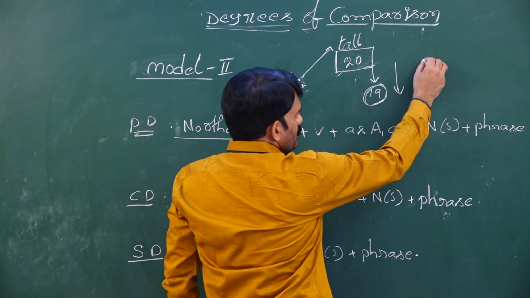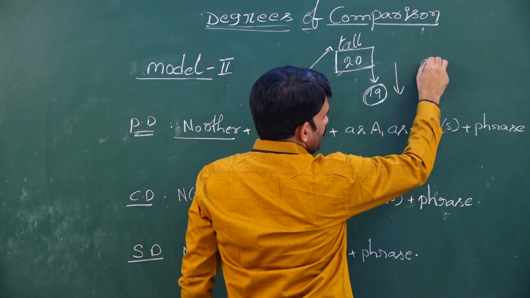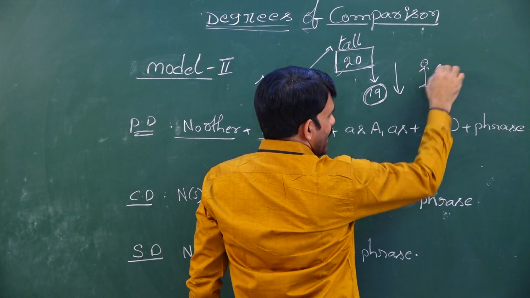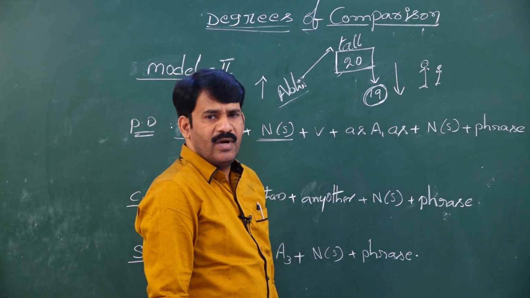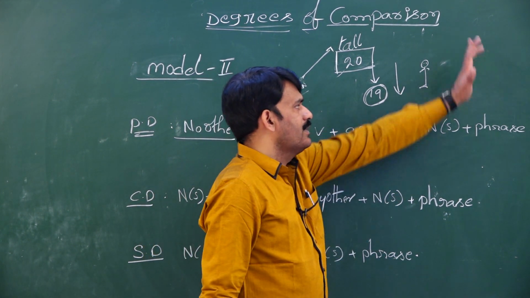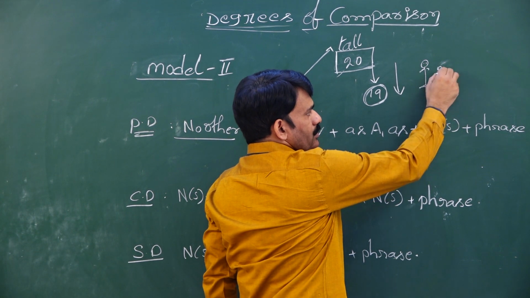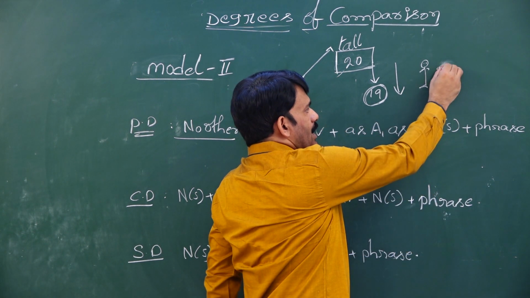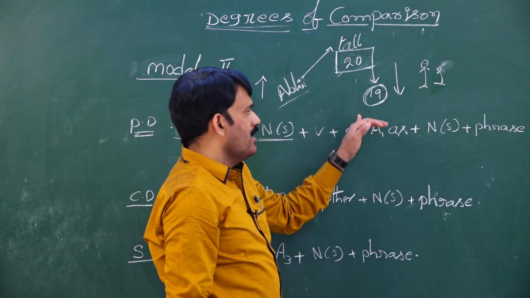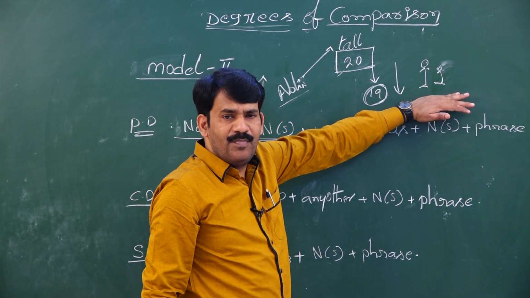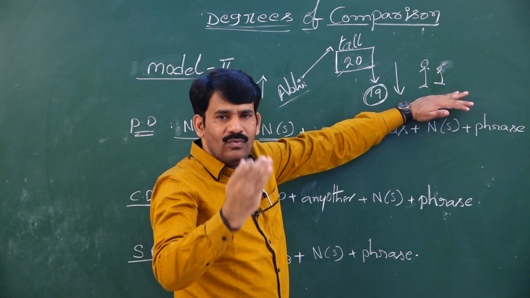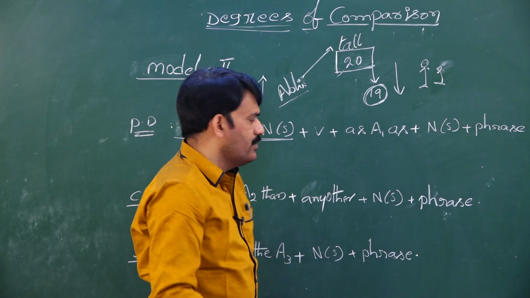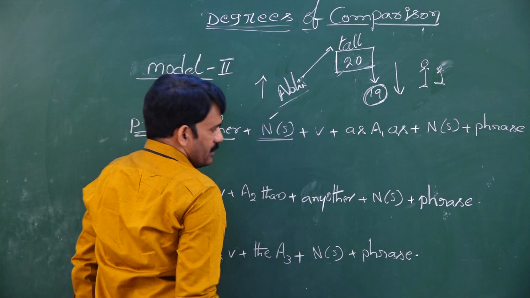Here I am trying to make Abhi stand here, and I called student number 1 and compared. Student number 1 is not equal. Then I called student number 2, he is also not equal. Then I called student number 3. Likewise, I completed calling all 19 students. Now the comparison happens one to one, not one to many. That is the reason why we have to use only a singular noun.